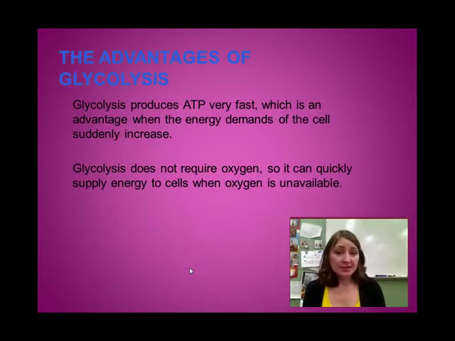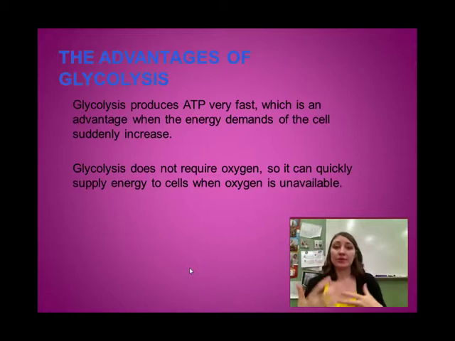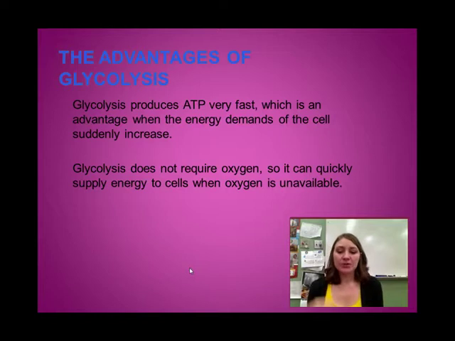Glycolysis will produce ATP fairly quickly, which is good because if you are running from, say, a honey badger or any other predator, you're going to need energy really fast. So glycolysis is going to provide that energy that you need very quickly. It doesn't require oxygen, so it can supply energy to cells when oxygen is unavailable.